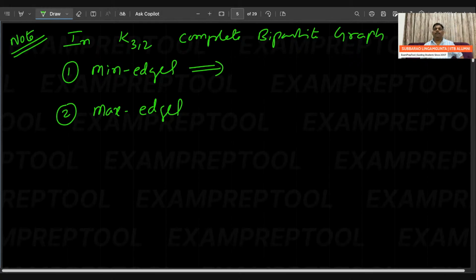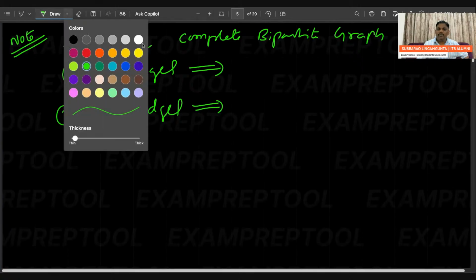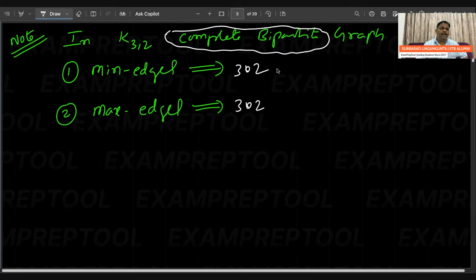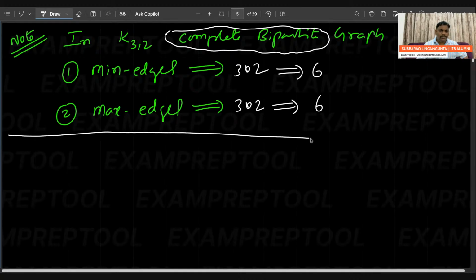In K 3 comma 2, complete bipartite graph, minimum edges how many? Maximum edges how many? Minimum edges, it is already complete. What is minimum? What is maximum? Minimum is going to be 3 into 2, maximum also 3 into 2, because it is already complete. We cannot do anything. Complete means complete. It's a very, very important one.